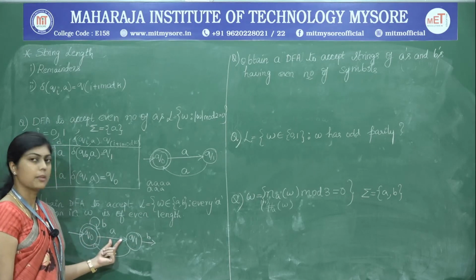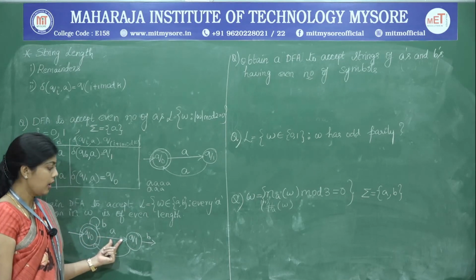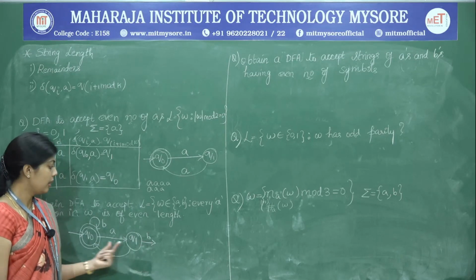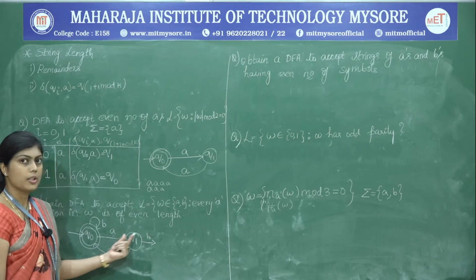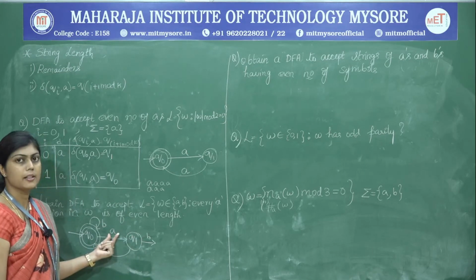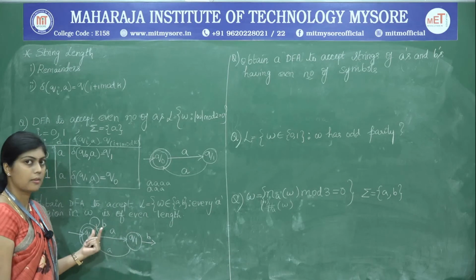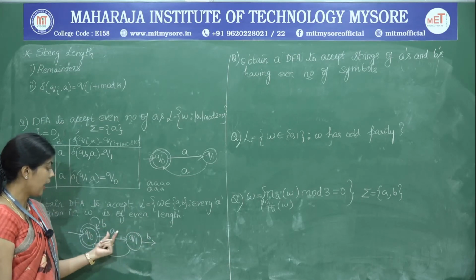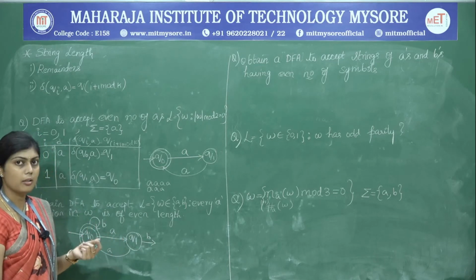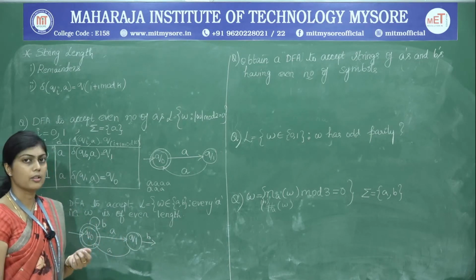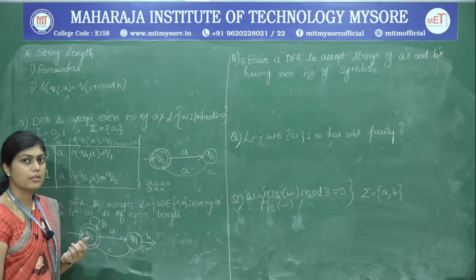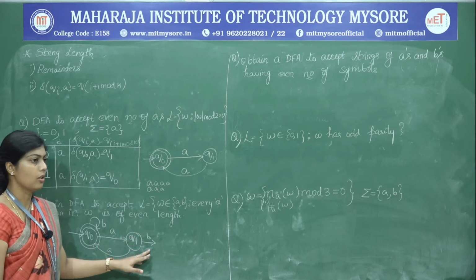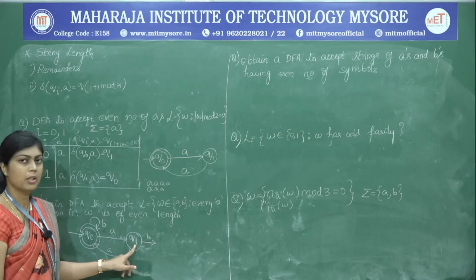After that, you have accepted only one A, and then there may be another B. So this leads to a string which has got odd number of A's in between the B's. So before the appearance of any B, A is appearing as an odd number. So this is going to always result in an invalid string. So therefore, there is no possibility at all to give the B transition from Q1.